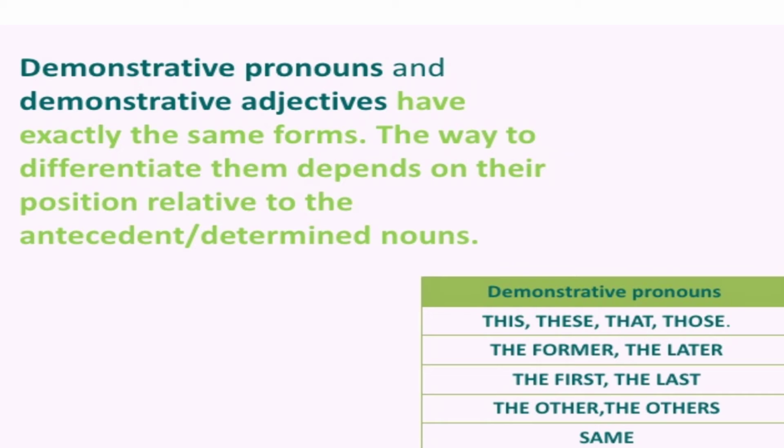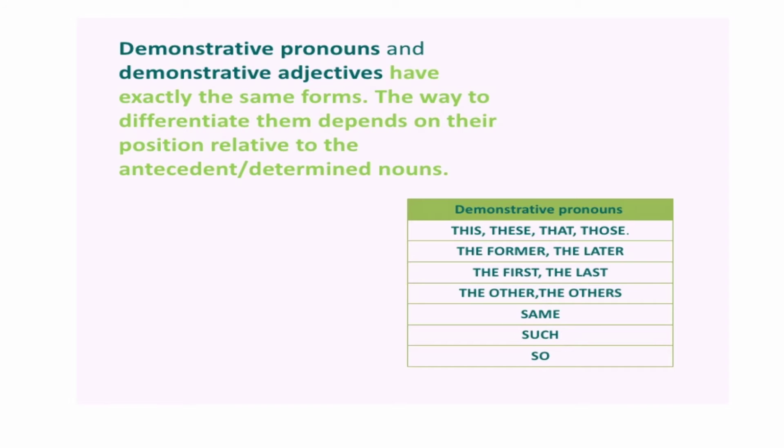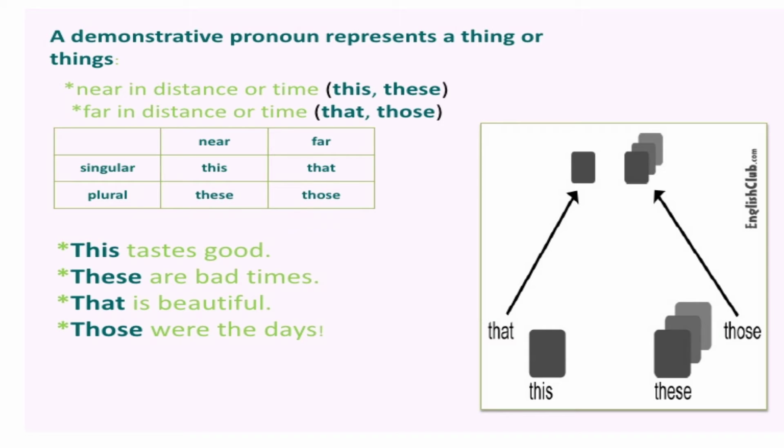The way to differentiate them depends upon their position relative to the antecedent or determined pronoun. I will tell you in the next slide. A demonstrative pronoun represents a thing or things. When the things are near in time, we use this for singular and these for plural.